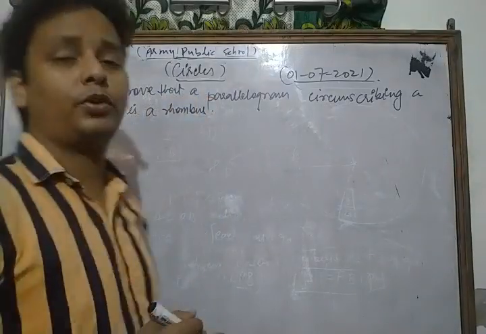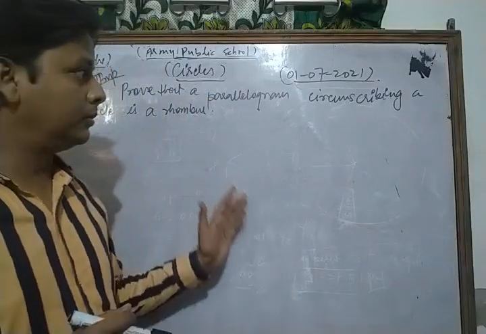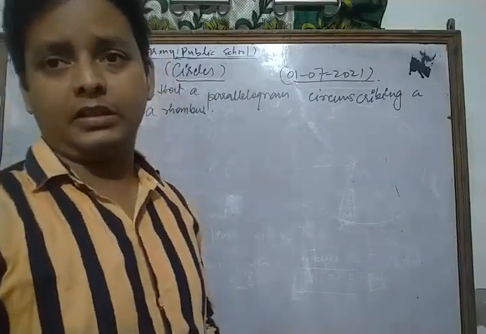This is one of the most important questions related to the chapter circles.